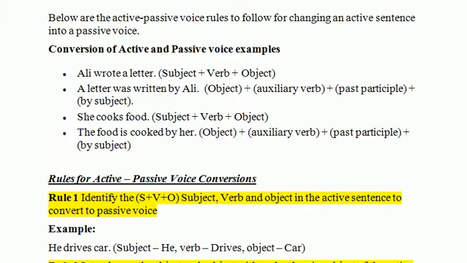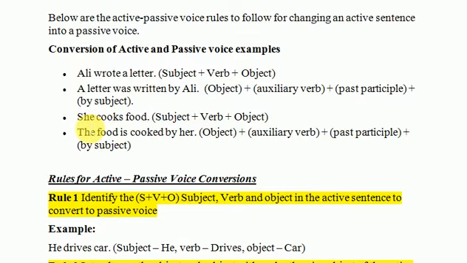So, in order to go through the rules, it is important to first try to see in each sentence what is the subject, what is the verb, and what is the object. Like in the first sentence, Ali wrote a letter. Ali is subject, wrote is verb, and a letter is object. And the passive voice example of this sentence is a letter was written by Ali. So here a letter is object, was is auxiliary, and written is past participle of write, by plus object, the subject Ali.